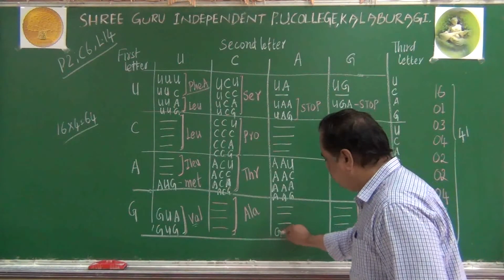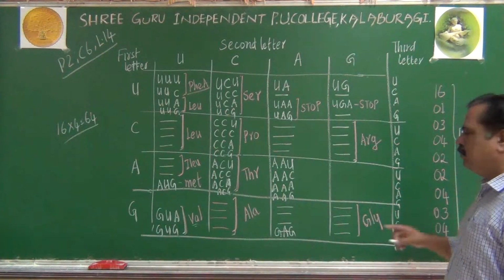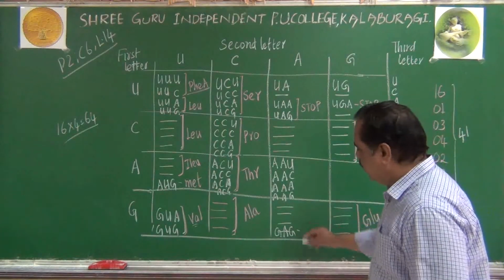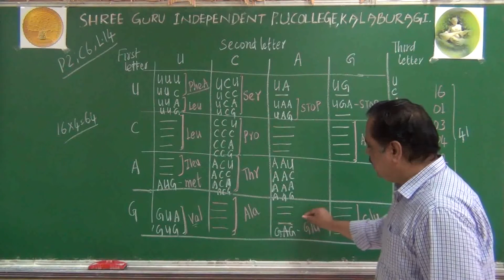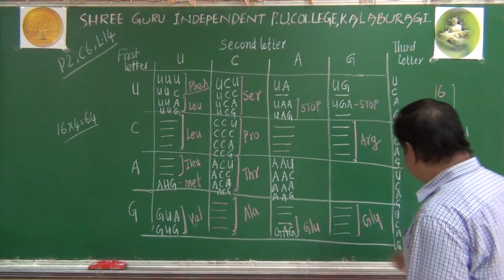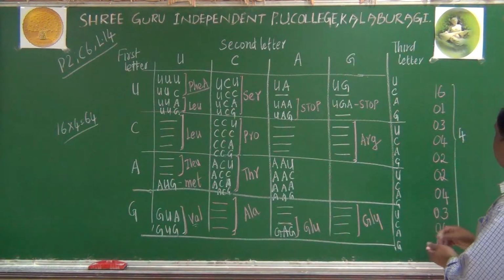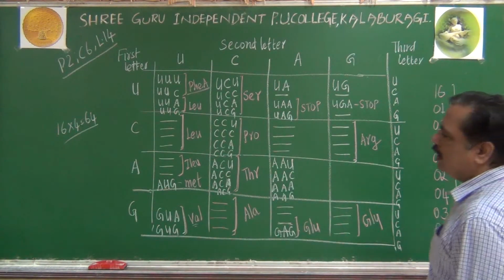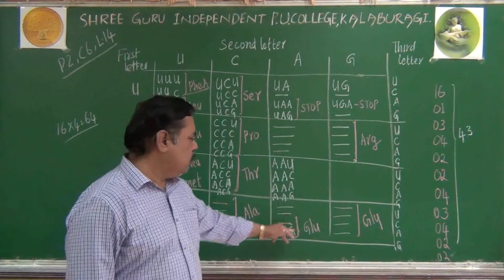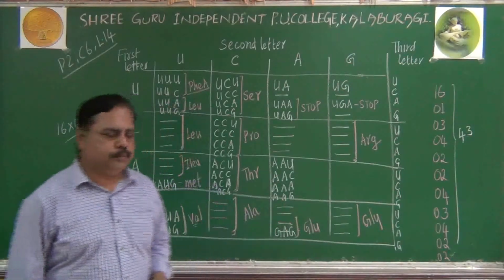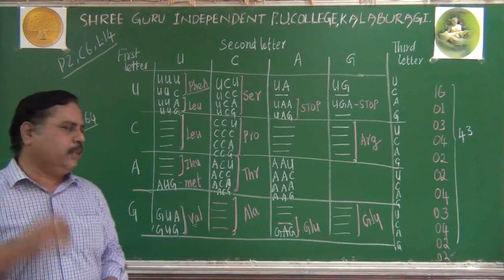When you can remember GAG, in sickle cell anemia we came across GAG. It is coding for glutamic acid. Is it not? I think the upper one is also coding for glutamic acid. Another two also you can remember. It becomes 43 in this way easily. Out of 61, 43 codons you can remember. Check them once with your textbook. I might have made small mistakes, just check them.